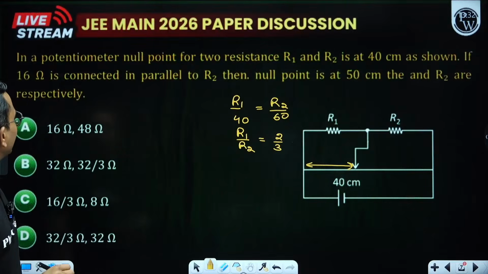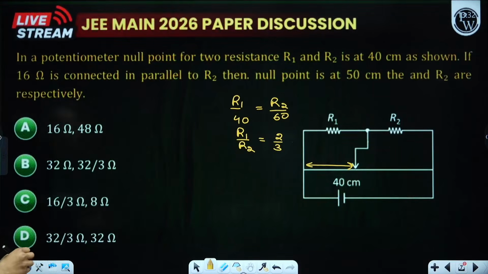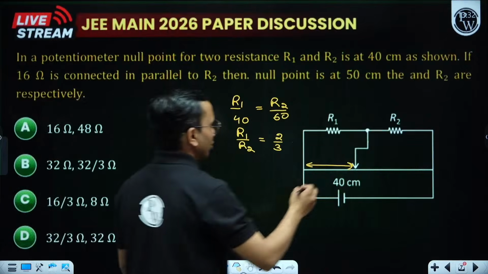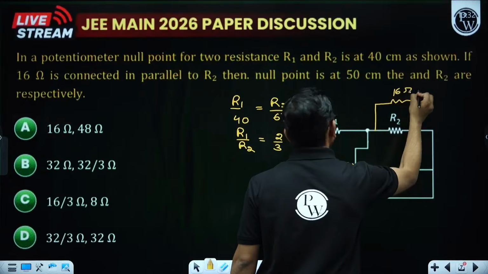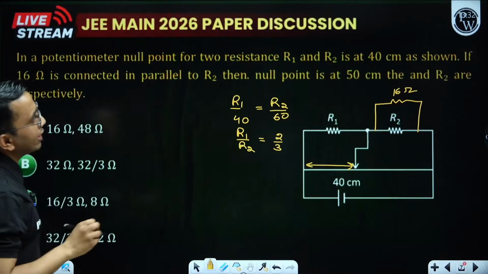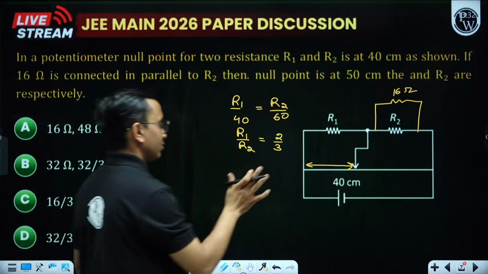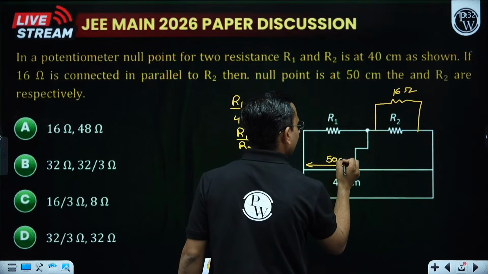Next, it is mentioned that if 16 ohm is connected in parallel to R2, let us connect a 16 ohm resistance, then the null point is at 50 centimeter. Then this length becomes 50 centimeter.